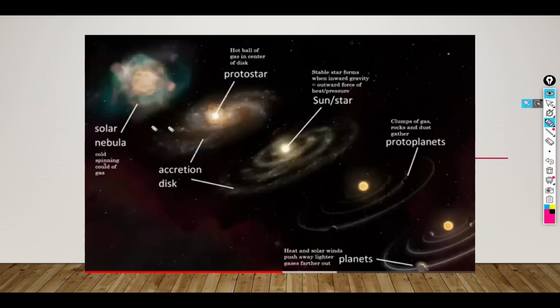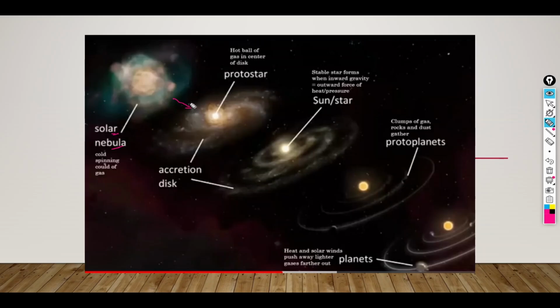So first thing, what happens? A cloud of gases. There is no star formed right now, it is in the process of formation. This is the cloud of gas, and it is known as the solar nebula.